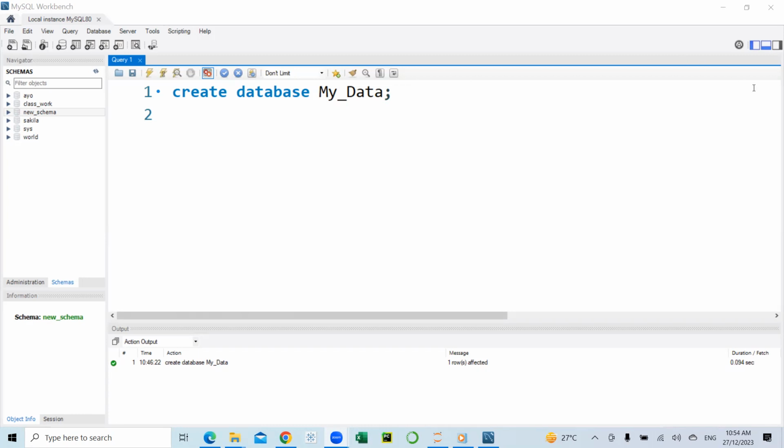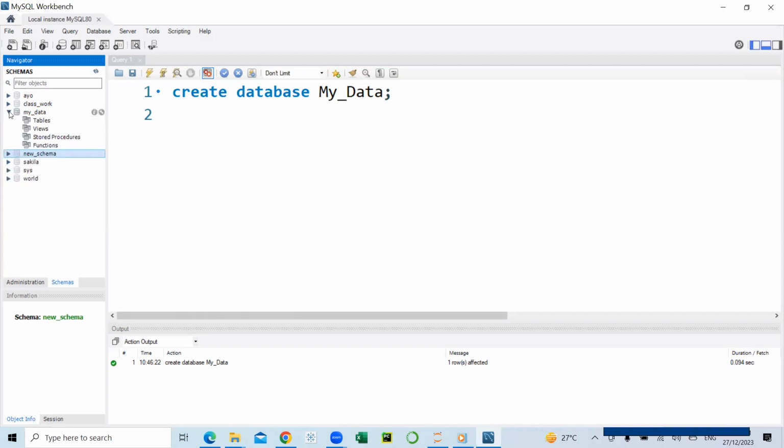Ordinarily, the database is supposed to appear on this side of the screen where I have the list of databases, but it still hasn't come up. So perhaps we have to refresh the database to enable us view the new database we just created. So I'm going to click on the refresh button up here. And on doing so, we'll notice that the database has been added to the list.